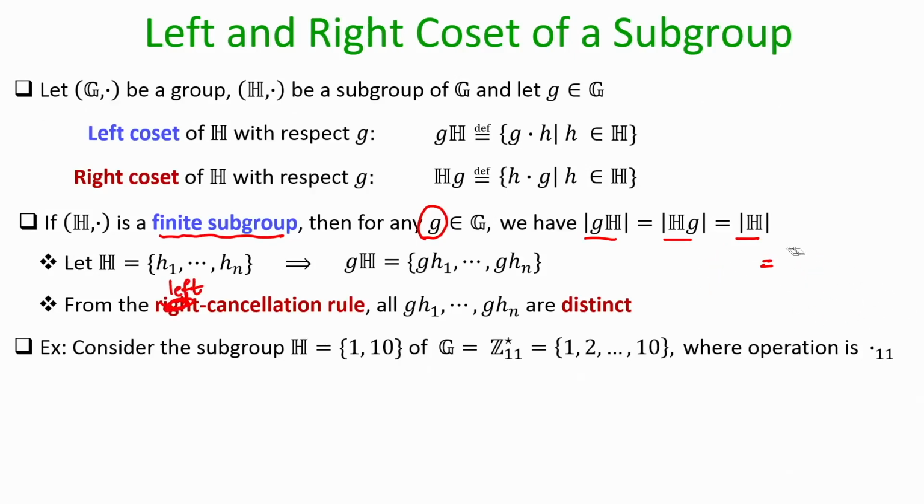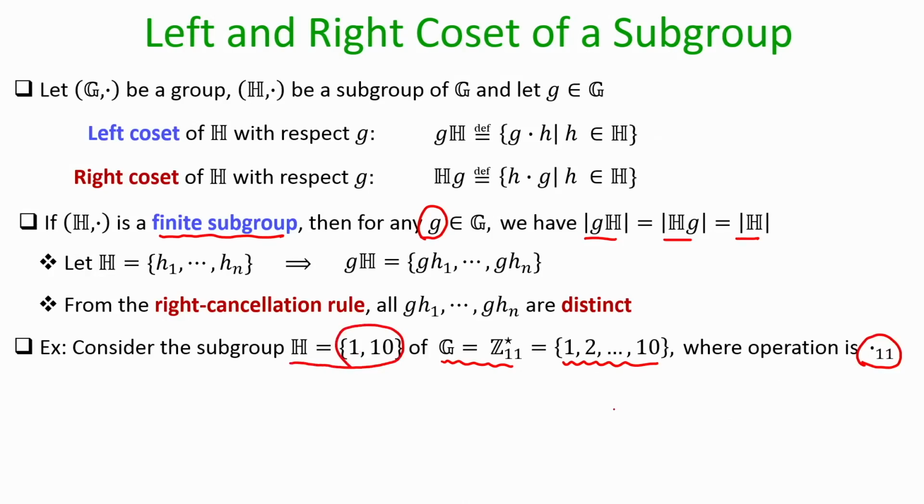Now, let us see a very nice property here regarding the cosets. Let me first demonstrate the property and then we will prove it for any general group and general coset. So, let me take this group G, which is the set Z11 star, and remember the set Z11 star will have all the integers in the range 0 to 10, which are co-prime to my modulus 11. Basically you will have all the integers 1 to 10 except 0, because 0 is not co-prime to 11, and my operation is multiplication modulo 11, that is my concrete group operation. And suppose I take the subgroup H consisting just of the elements 1, 10.